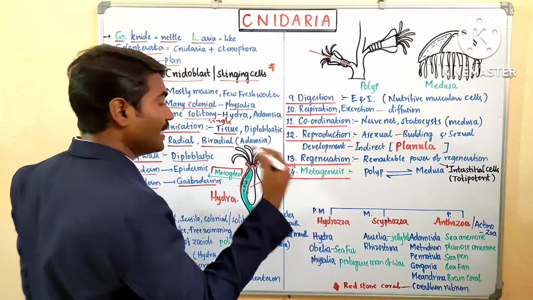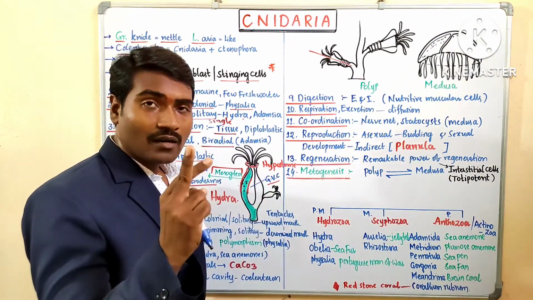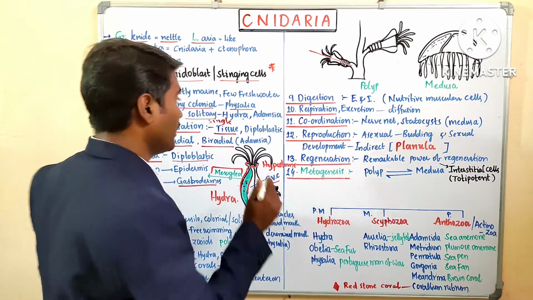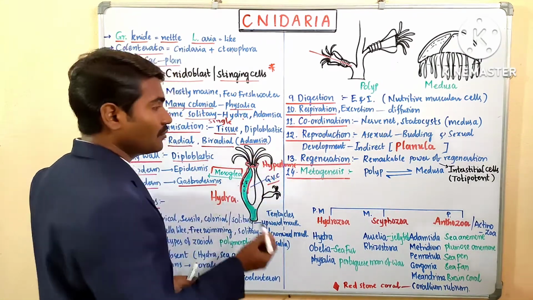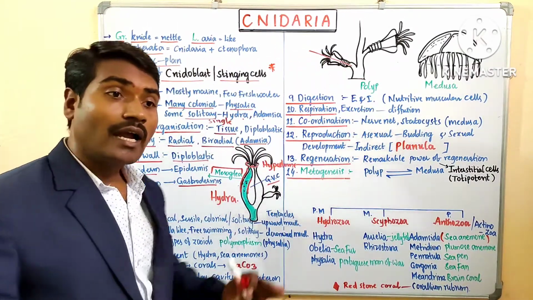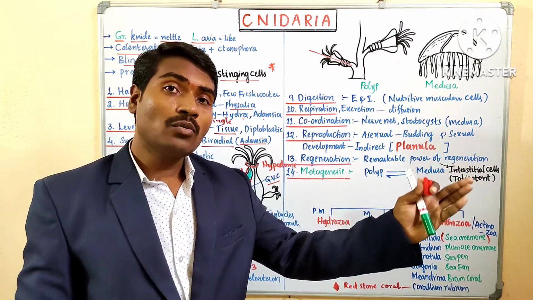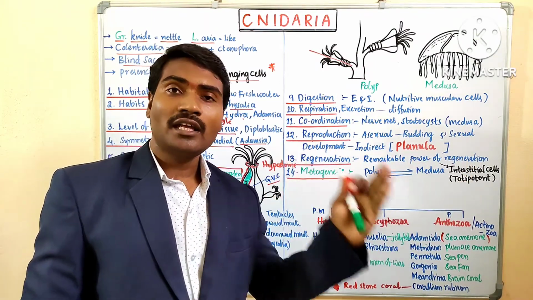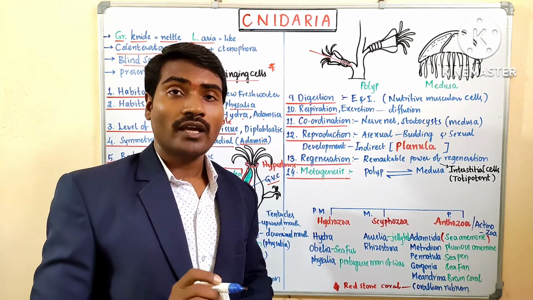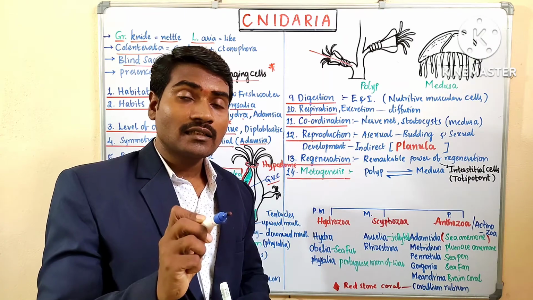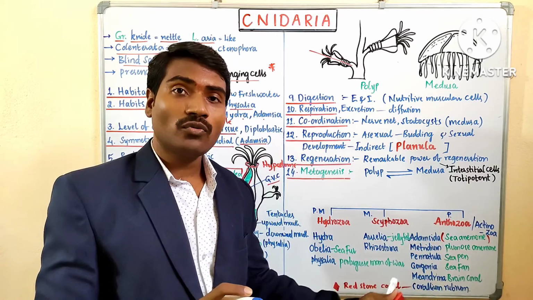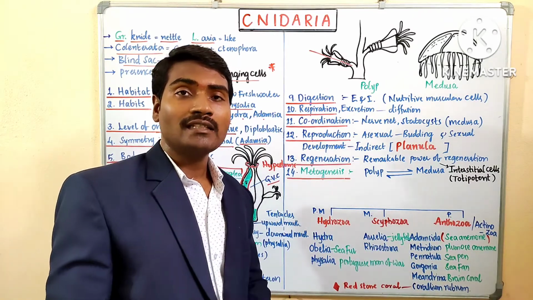And a few show biradial symmetry. Only two planes divide the organism into two equal halves. That is called biradial symmetry. Biradial symmetry we can see in Adamsia, that is called sea anemone. So sea anemones, and the next phylum you remember, ctenophores. Sea anemones and ctenophores show biradial symmetry. Important NEET question: in Cnidaria, sea anemones and in the next phylum, ctenophores, both show biradial symmetry.